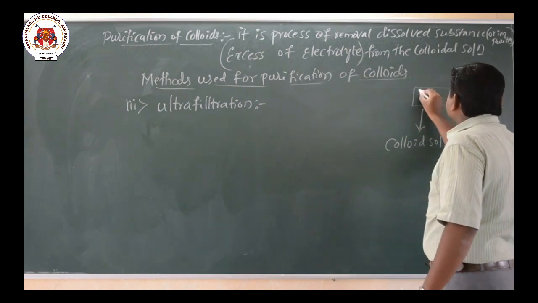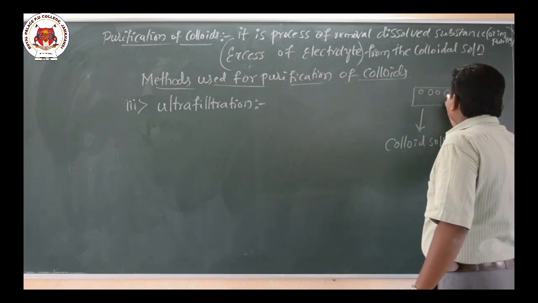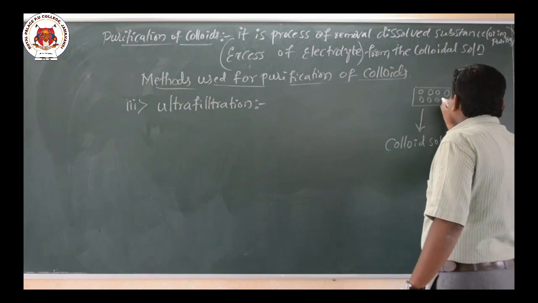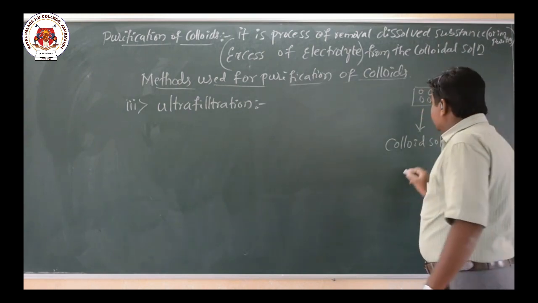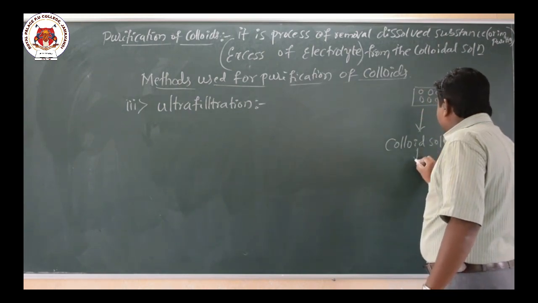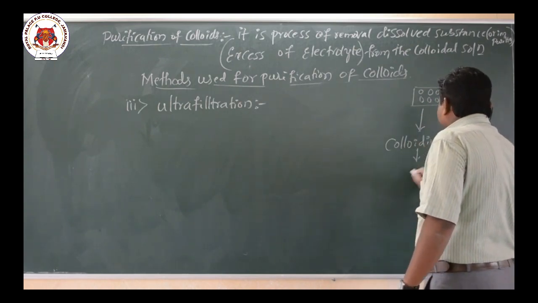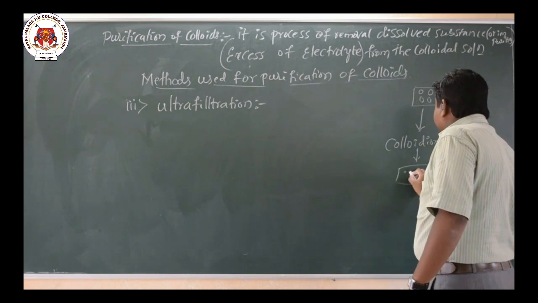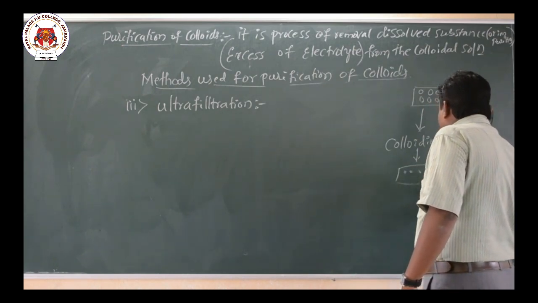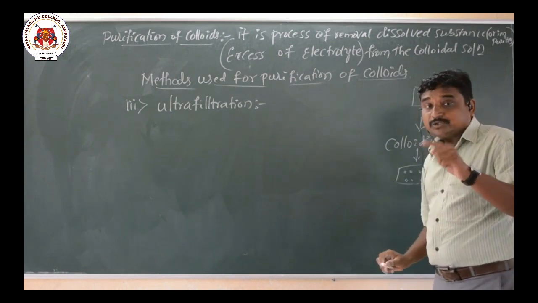Now consider this an ordinary filter paper having large pore size. After dipping this in collodion solution, the pore size will decrease. After decreasing the pore size, the colloidal particles will not pass through this.